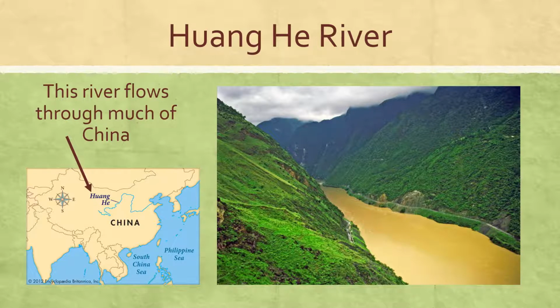So first up is the Huanghe River, and this is a river that flows through much of China. You can see that it goes on this map here. You can see that it goes from this body of water, the Philippine Sea, down and covers most of the country of China. And you can see that the water is kind of a brownish yellow color, which might be important. But definitely know the Huanghe River flows through the middle of the continent of Asia and through much of the country of China.